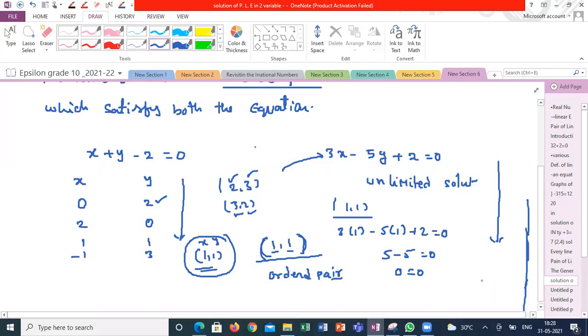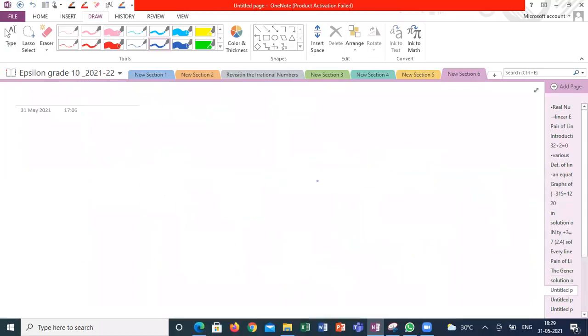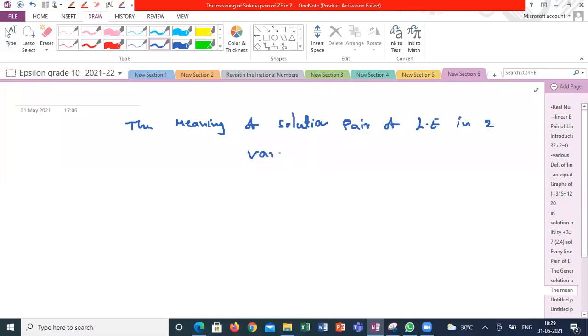Yes, sir. So now we are coming to our main objective of this chapter. In 99% of the questions, they will give two equations, and we have to solve for their common solution. The meaning of solution of a pair of linear equations in two variables is, if I take each equation individually, I get unlimited solutions.